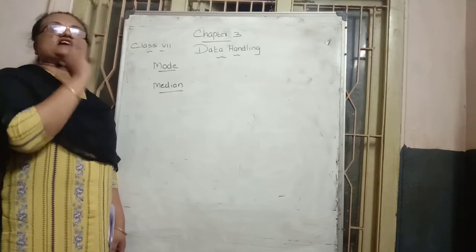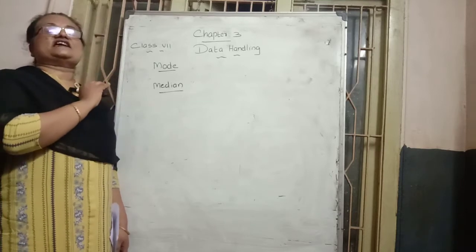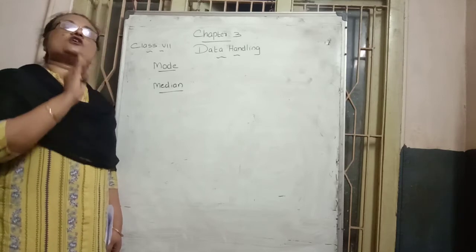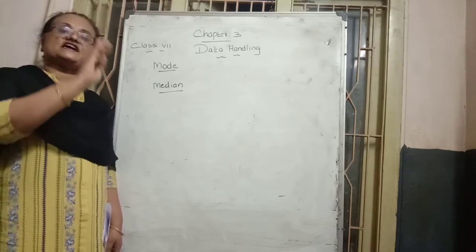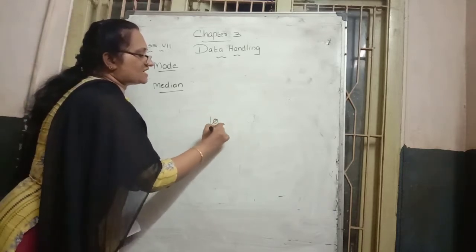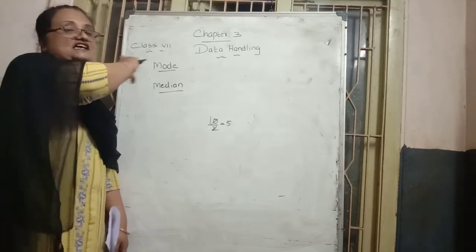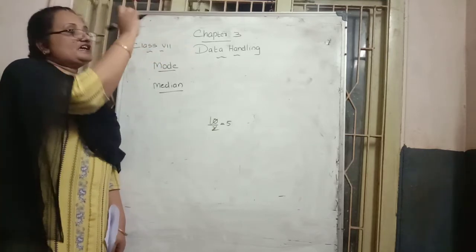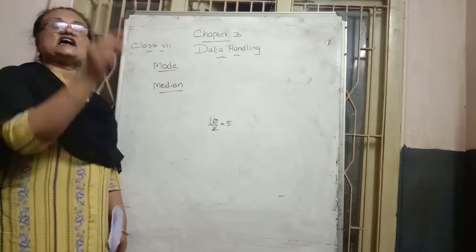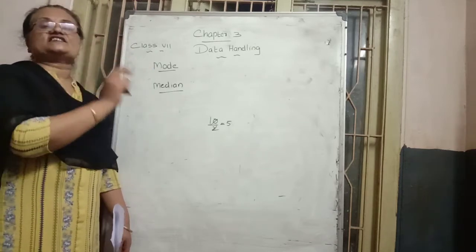Then afterwards count how many data are given. Suppose 10 data are given. So what do we want to do? Is 10 an odd or even number? Even number. In the even number case, 10 is divided by 2. So how much will we get? 5, in the 2 table, 2 fives are 10. That means we arrange the data in ascending order first. In that ascending order, whichever number is in the fifth place comes as the median of that data.